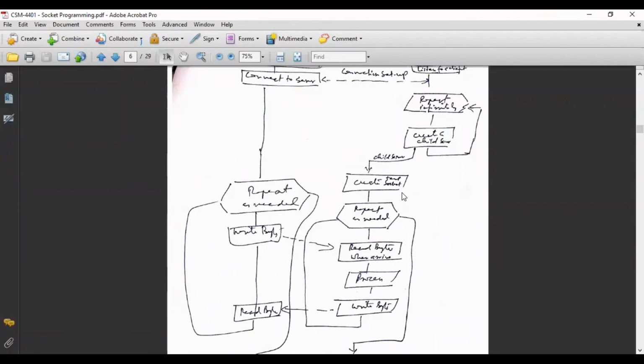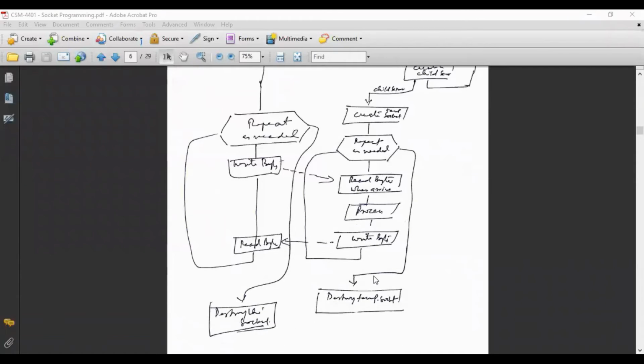So the child server is there. Create a temporary socket for this child server, repeat as needed. Read bytes means whatever request is coming from the client, the child server will read it, will process it, and whatever response is there will be written back. Written back means sent back. So the client program will read it. And once the service is completed, the client socket will be destroyed as well as the child socket will be destroyed.